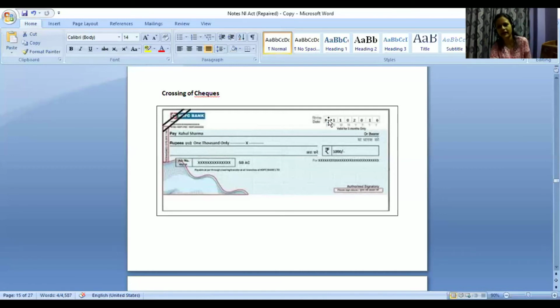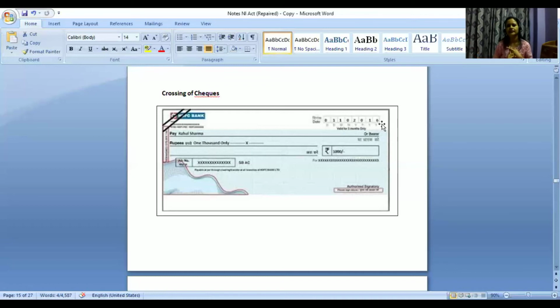A check is valid for 3 months only, so we don't need to put the date of that particular day only. We have mentioned different dates, like 2021 dates also, and we have given those checks. That also is valid because you have given the check previously. When the time comes, accordingly you can encash it. We have even mentioned March, April of 2021. That check also will be valid.